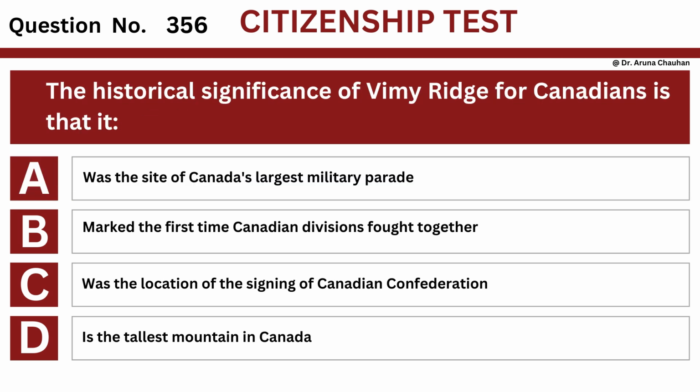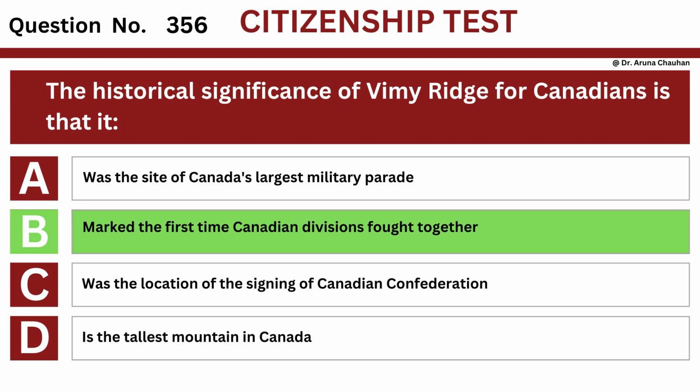Question number 356. The historical significance of Vimy Ridge for Canadians is that it, option A, was the site of Canada's largest military parade. Option B, marked the first time Canadian divisions fought together. Option C, was the location of the signing of Canadian Confederation. Option D, is the tallest mountain in Canada. The answer is option B, marked the first time Canadian divisions fought together.